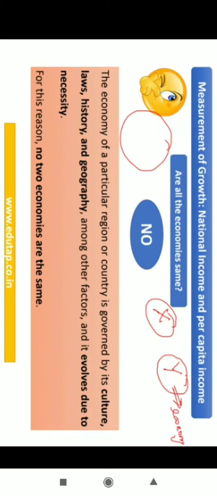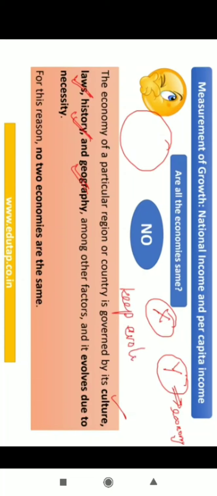Linked to the definition we have just seen, what is happening in that economy? There are various human activities taking place. Whenever there is a human factor attached to anything, these human activities are going to be dependent on many factors. What are those factors? They can be cultural. They can be based upon the rules and regulations, again framed by individuals. They can be the history of a place and of the people living there, and the geography. Because of all these things, the economy of a particular region or country keeps evolving, in fact.